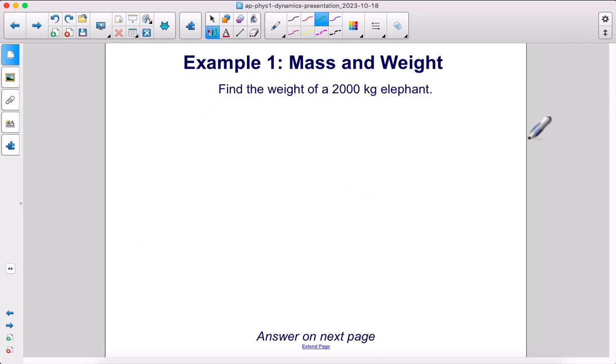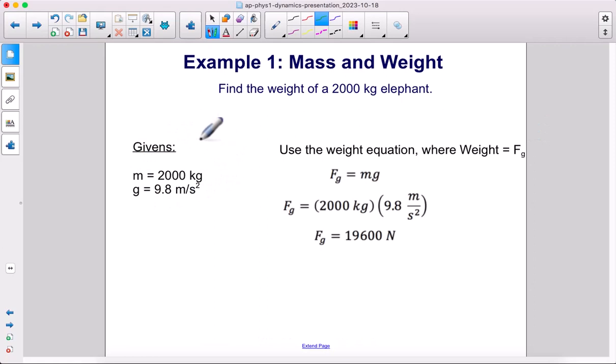Find the weight of a 2,000 kilogram elephant. Here are our givens, and then we're going to use the weight equation, where weight is the force of gravity, which is m times g. So m times g gives us 19,600 newtons.